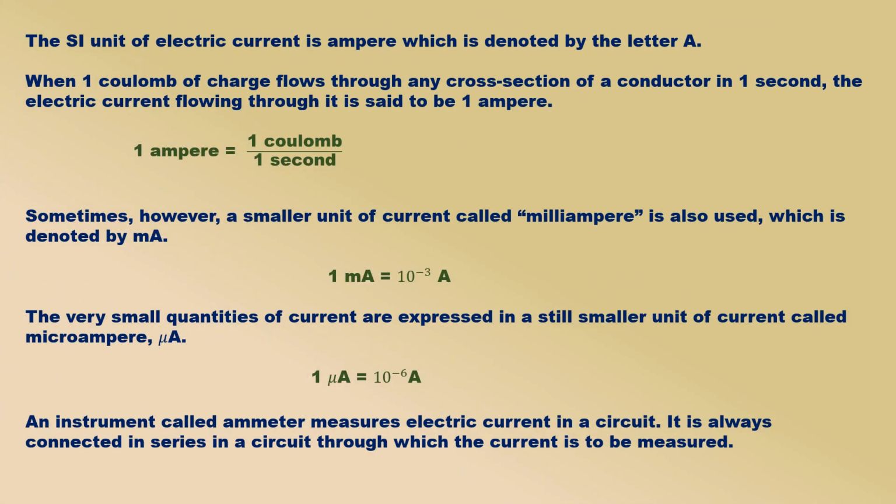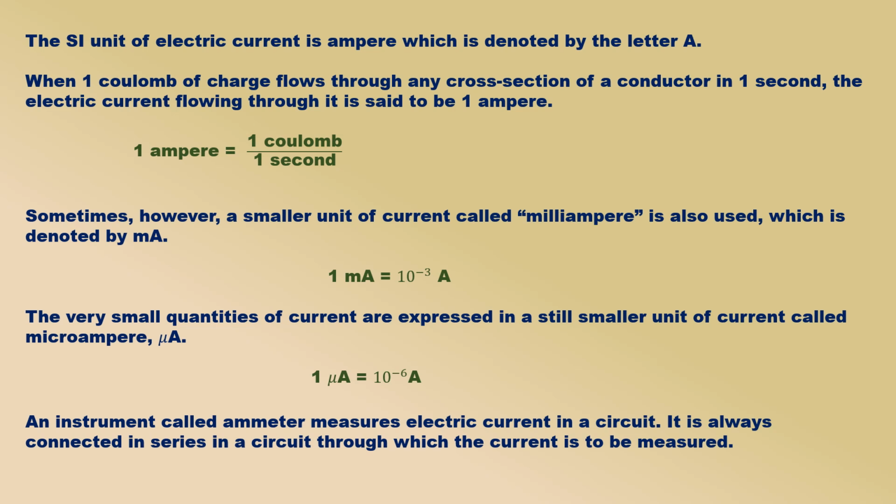The SI unit of electric current is ampere, which is denoted by the letter A. We can use the above formula to obtain the definition of the unit of current called ampere. If we put charge Q as 1 coulomb and time t as 1 second in the above formula, then current I becomes 1 ampere. This gives us the following definition of ampere. When 1 coulomb of charge flows through any cross-section of a conductor in 1 second, the electric current flowing through it is said to be 1 ampere.